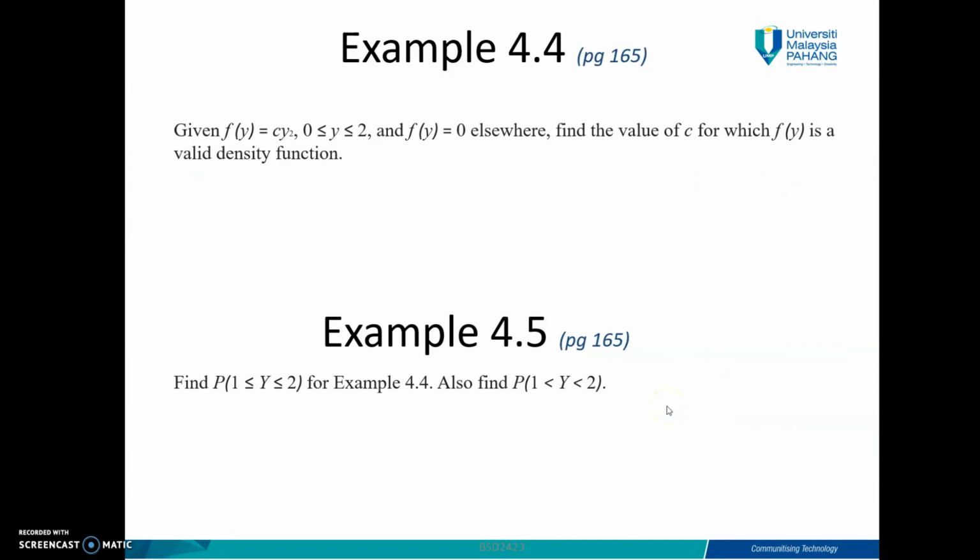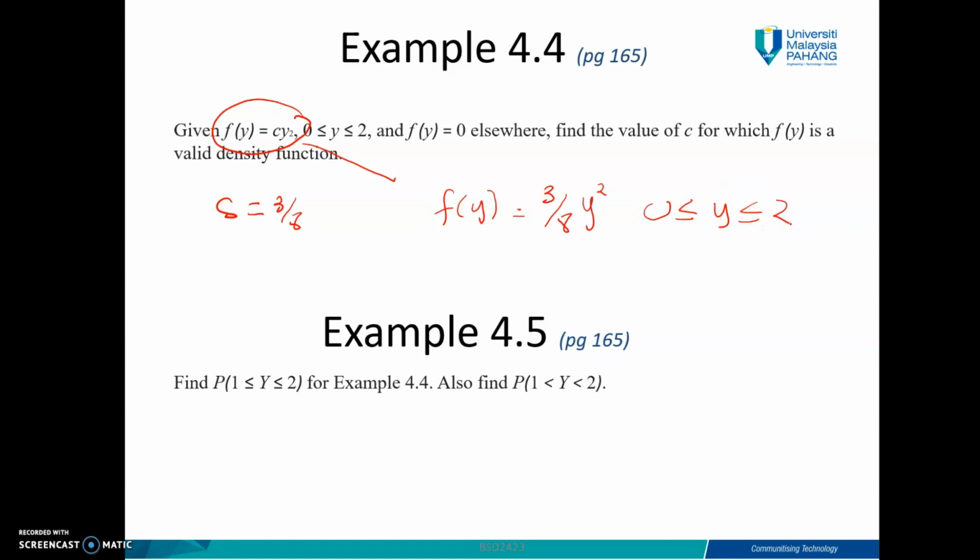So now we look at example 4.5. Find the probability that y is between 1 and 2 for example 4.4. Also find the probability that y is between 1 and 2 exclusive. From example 4.4, you get c equal to 3 over 8. Basically, if you write this down, you get fy equal to 3 over 8 y square, y between 0 and 2.